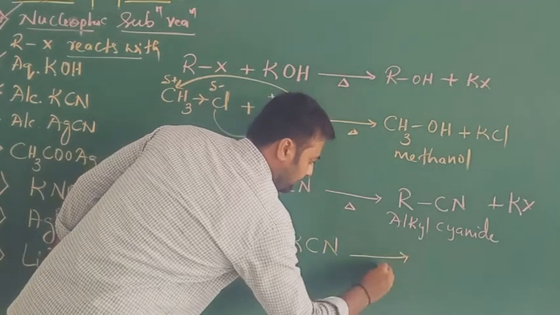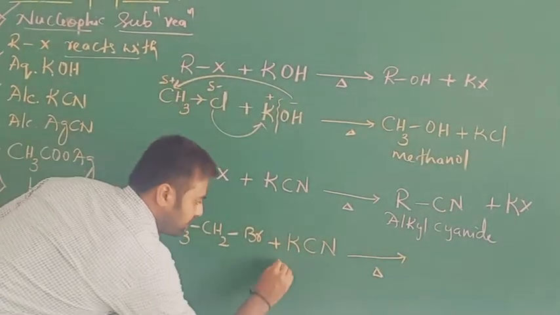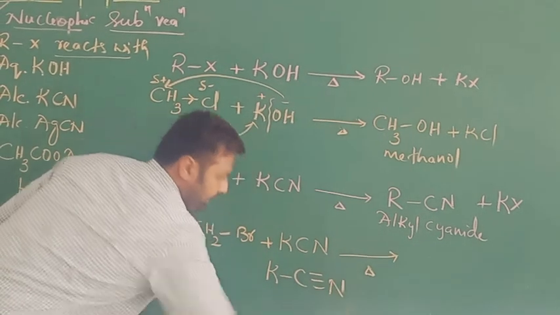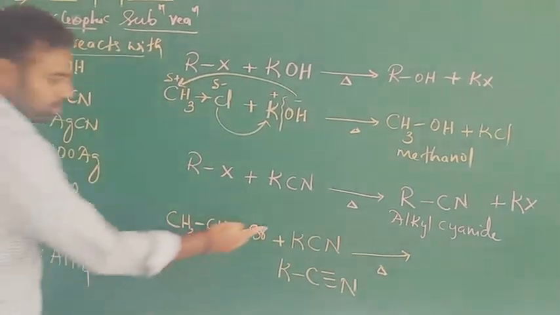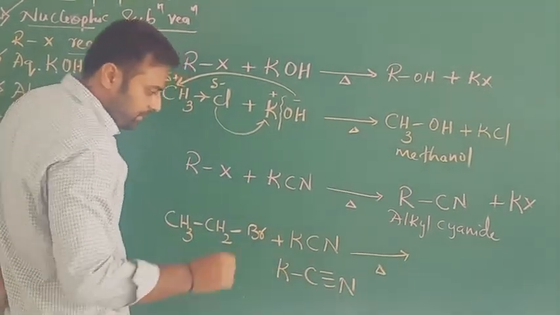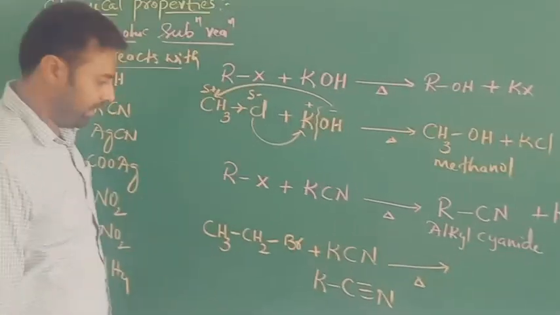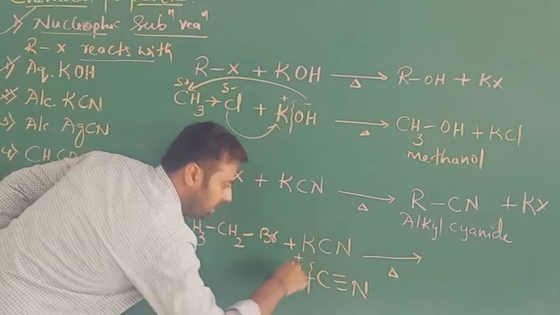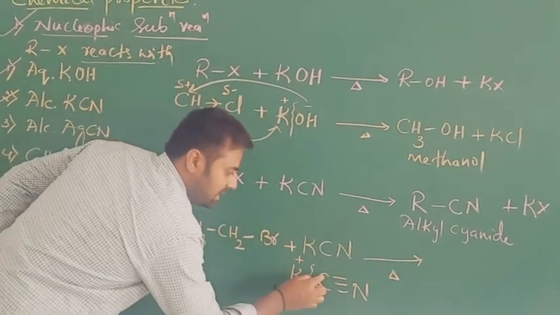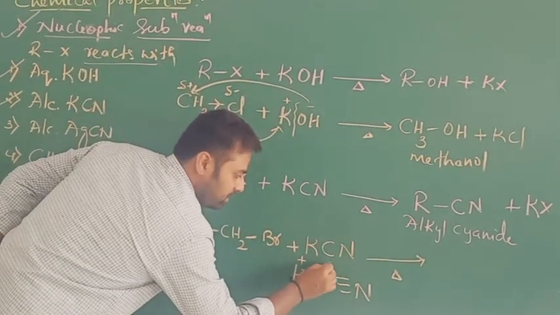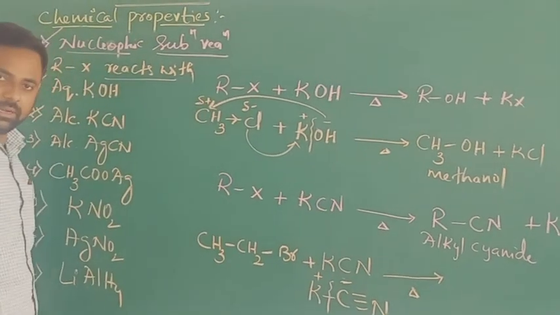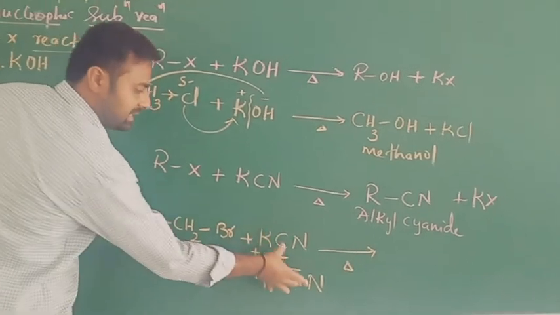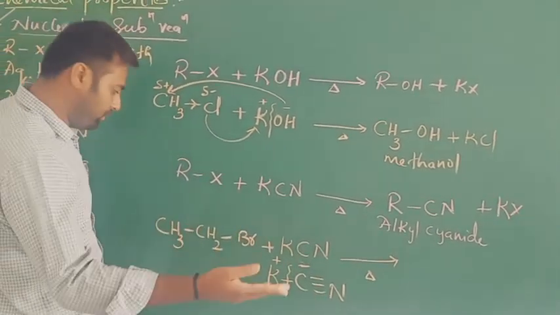Here on heating, this potassium cyanide structure will be like this, K bond C triple bond N, right? Which one acts as a nucleophile? Definitely, it is an ionizable compound. Here, the bond will break. K acquires positive charge, C acquires negative charge. Right. Here, the cyanide ion, CN minus, will form. This cyanide ion acts as a nucleophile.